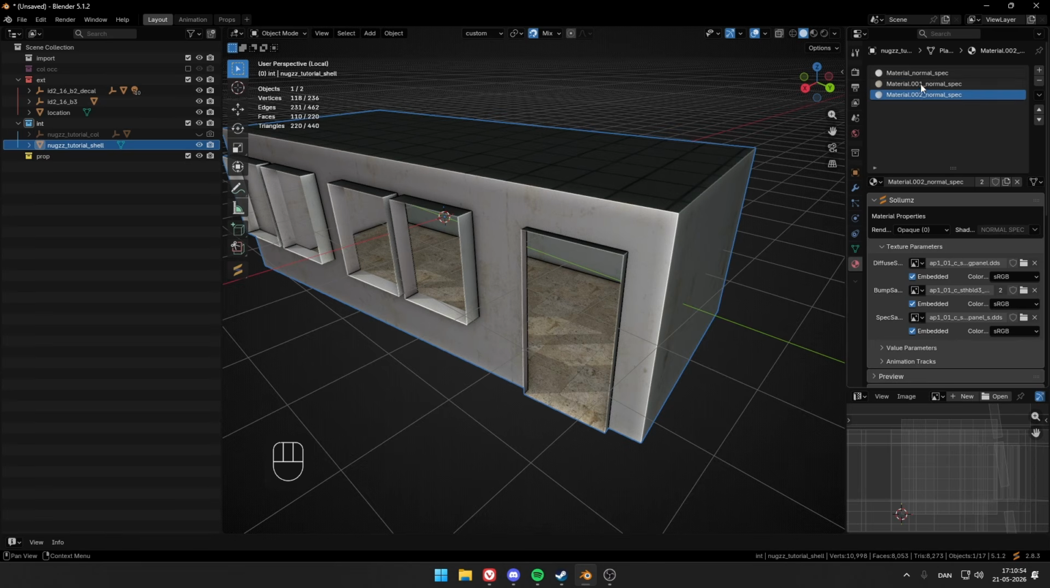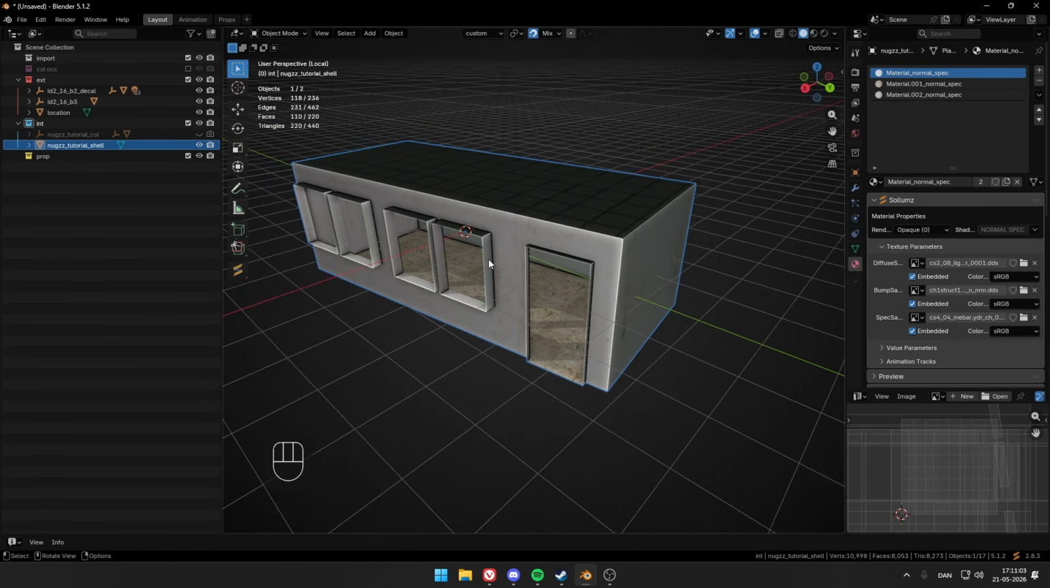And just make sure that all your materials are embedded. Oh, mine wasn't, so I'll just do that right here. Amazing.